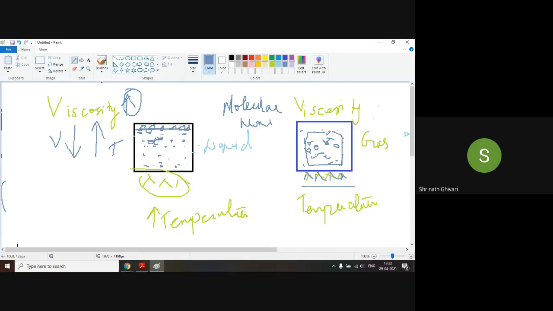Do you agree or no? Yes, sir. The force of attraction is less in gases. In solids, the cohesive force is more compared to liquid and compared to gas. In liquid, it is more compared to gas, but less compared to solid. But in gases, the cohesive force is very less.